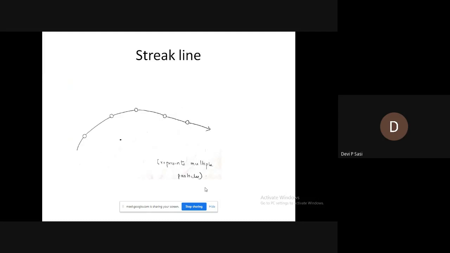Next is streak line. Streak line means it is a line which is connecting all the fluid particles. That is what is called a streak line. Then it takes the orientation or the shape while the particle is flowing.